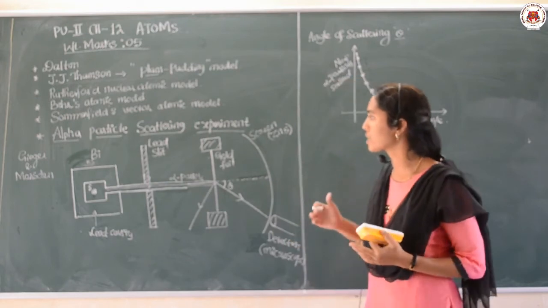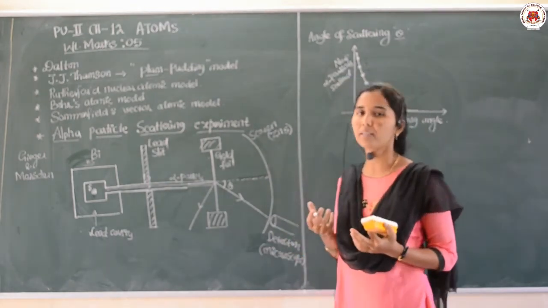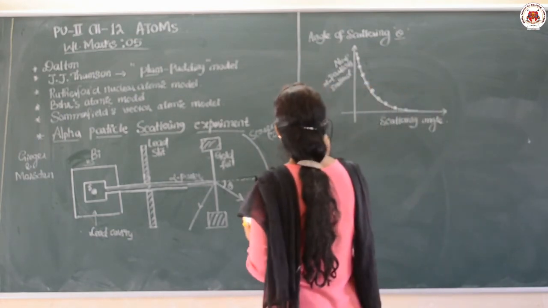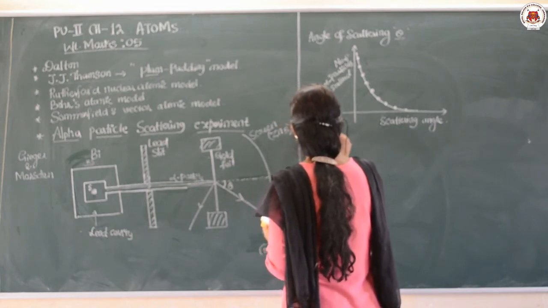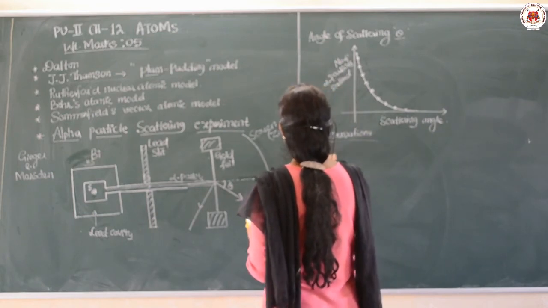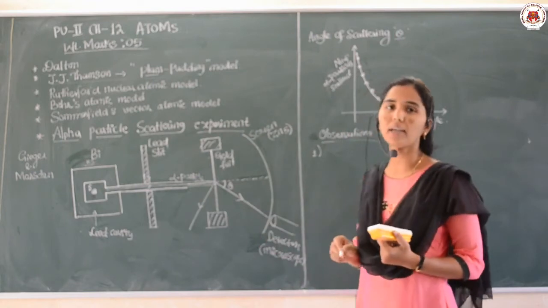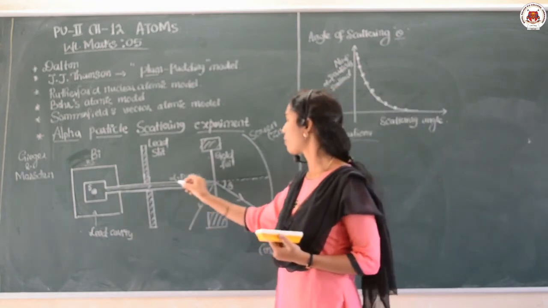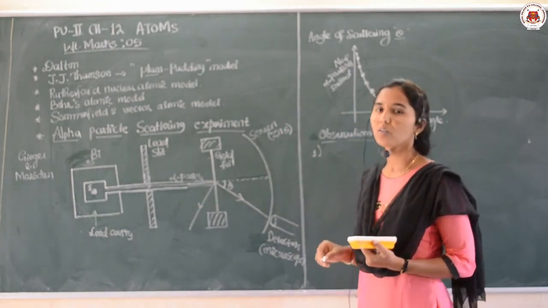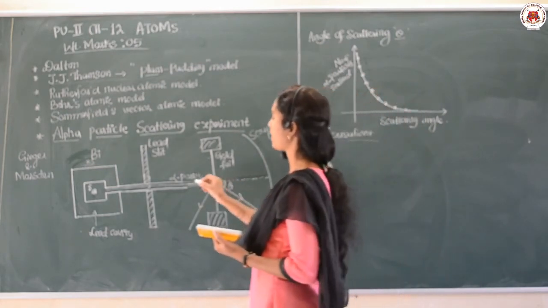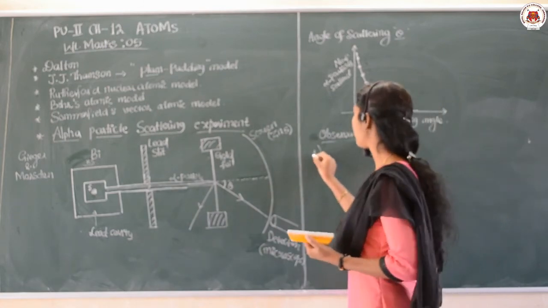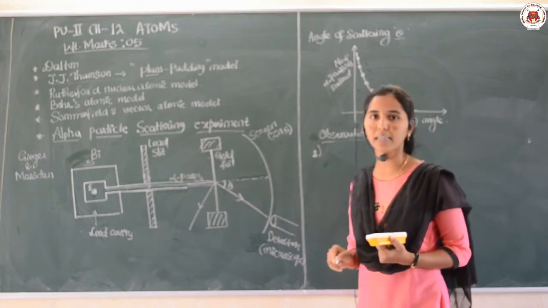After this experiment, there are three observations that have been seen. The first one is that most of the alpha particles passing through the gold foil are scattered. So most of the incident alpha particles will be scattered in all directions on the screen. That is the first point of the observation here.